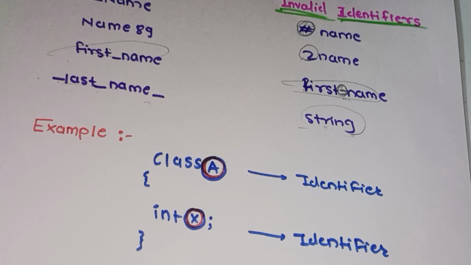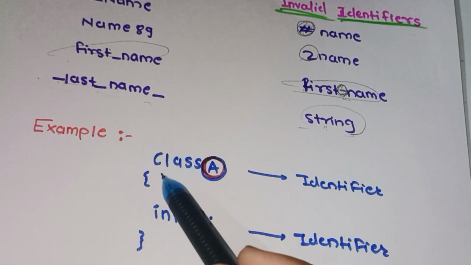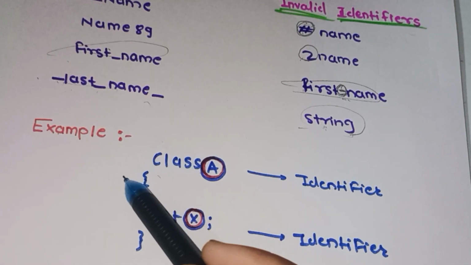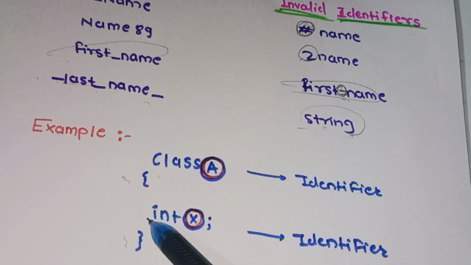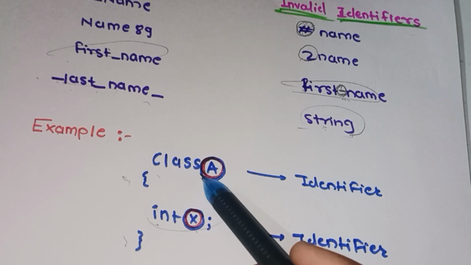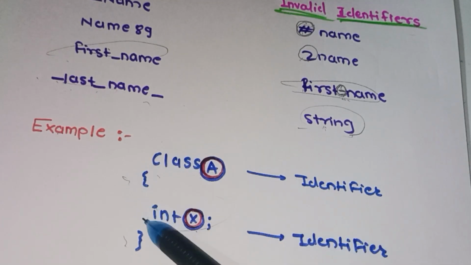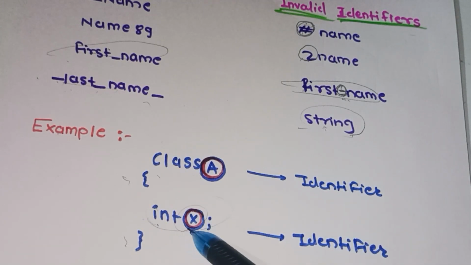Then let's see the example. Example is class A, then the body of the class. We have defined one variable, integer x. Here A is a class name which is an identifier, and here int x is a variable name which is also an identifier.